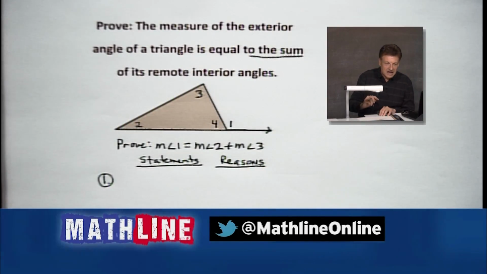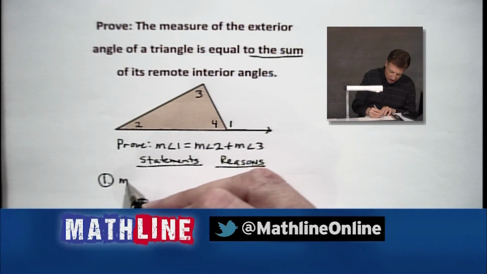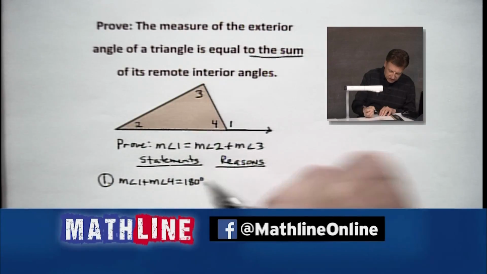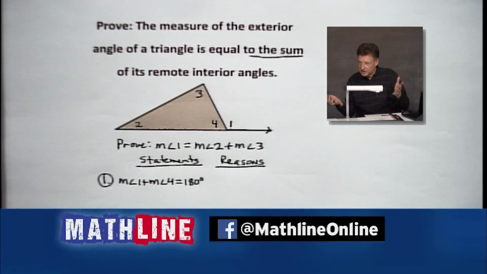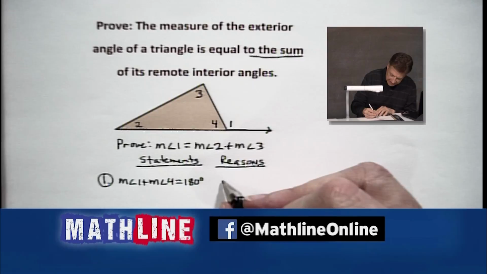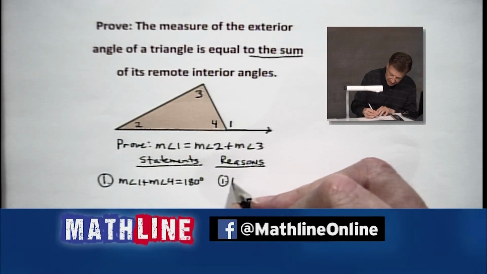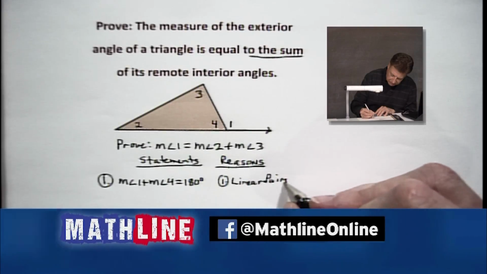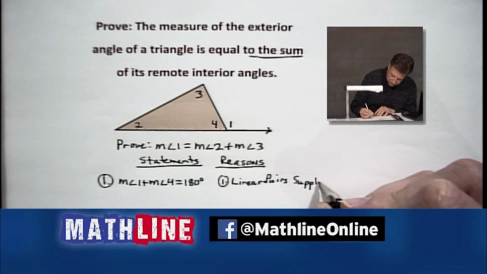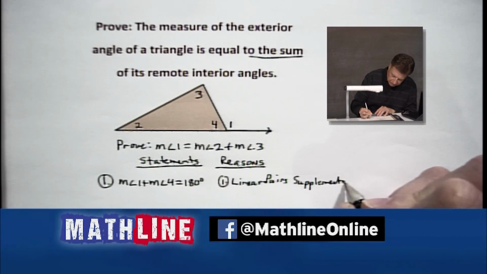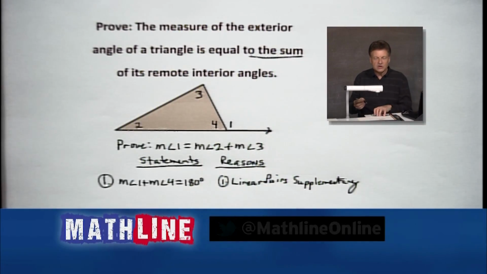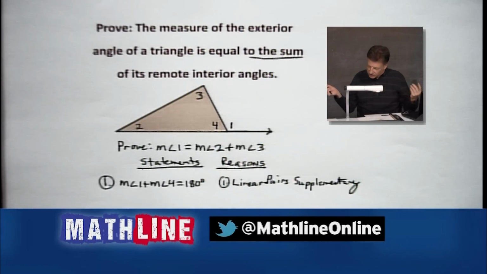First step is that the measure of angle 1 plus the measure of angle 4 is going to give us 180 degrees. Now we can start off and say those angles are supplementary. That's usually what we do. I'm going to combine again, shortening my time here. And we've got linear pairs that are supplementary. Remember, linear pairs are 1 and 4. All right, they're joined together, they're adjacent. They form a straight angle. They add up to 180 degrees.